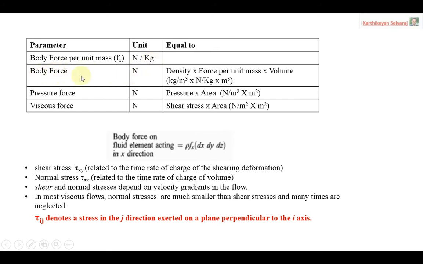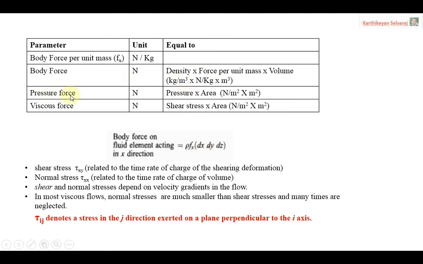So when you are looking for the body force, how are we able to obtain it with the available parameters? We have the parameters density, force per unit mass, and volume. When you multiply these, automatically we get the body force term. Density unit is kg per meter cube, force per unit mass is Newton per kg, volume is meter cube. You cancel the common terms, and automatically you will get the answer Newton. So we can get the body force by using these three parameters. That is the idea, because based on this we are deriving the whole derivation.